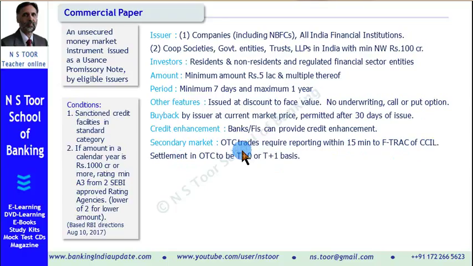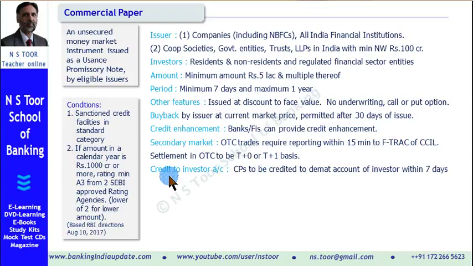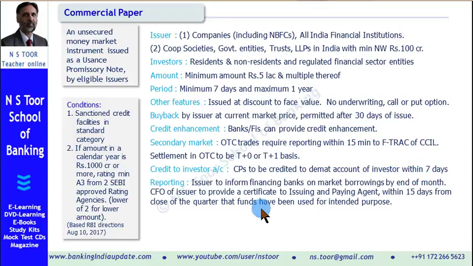As regards settlement of payment, on OTC it will be on the same day, or at the most on the next day. T0 means the same day, T+1 means on the next working day. Once investment is made by the investor, the commercial paper should be credited to the account of the investor within a maximum period of 7 days.